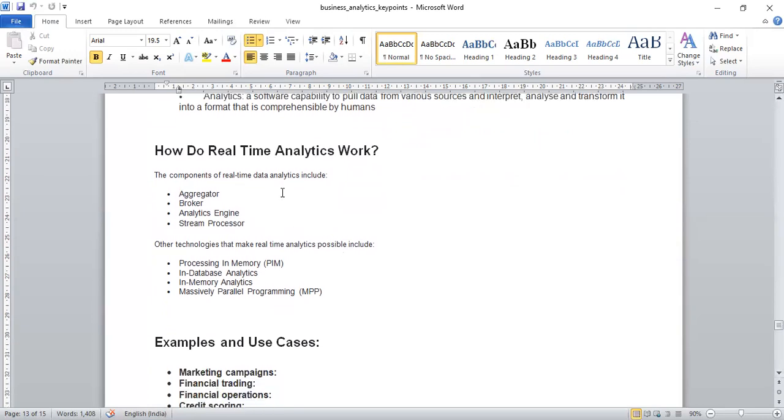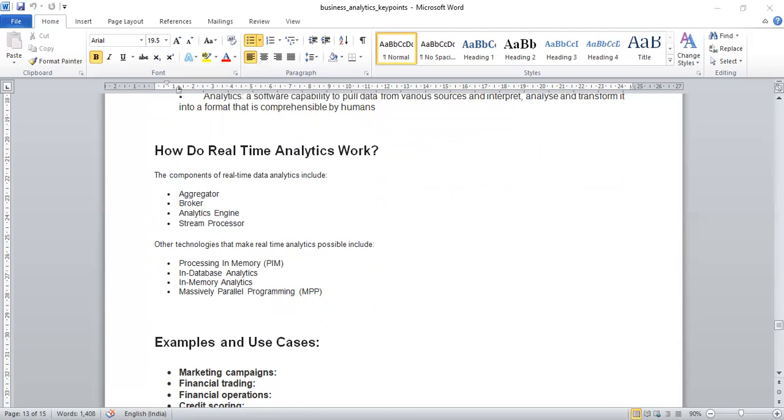Just look, the components of real-time data analytics include aggregator, broker, analytics engine, and stream processor. The other technologies that make real-time analytics possible include processing in memory, in-database analytics, in-memory analytics, and massively parallel programming. So these are the other technologies which can help real-time analytics. But what are these four components? I am elaborating.